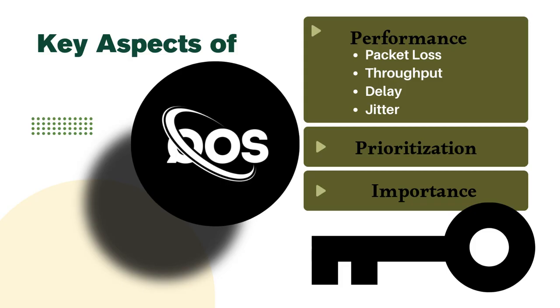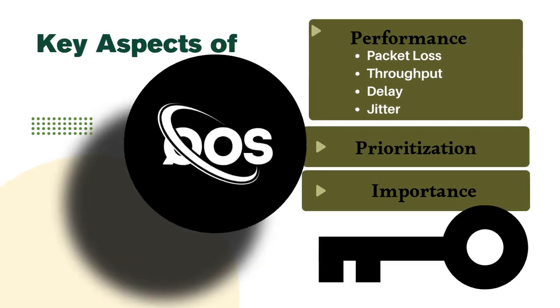Prioritization: QoS mechanisms are used to prioritize important data, like voice and video, to ensure they get the necessary resources. Importance: QoS is critical for applications that require high performance, such as voice over IP (VoIP) and real-time multimedia streaming.